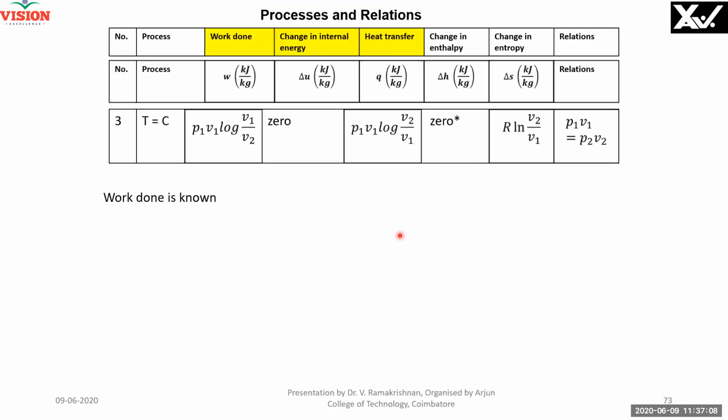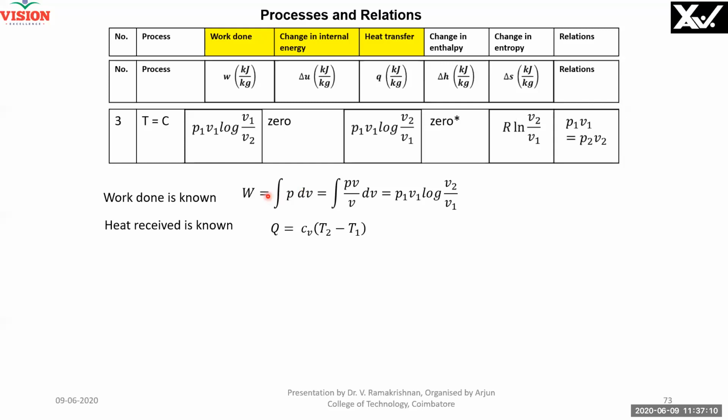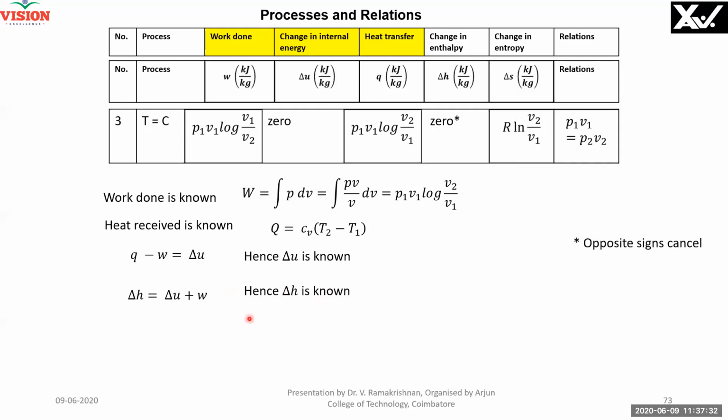For this process, work done is P dV. Please note, PV is equal to constant because T is constant. PV is equal to RT, so P1 V1 is equal to P2 V2. I substitute P by PV by V, and PV is constant. The integral of dV by V is log V2 by V1. Therefore, I know work done. I know heat energy, Cv into T2 minus T1. I know ΔU, first law. I know ΔH formula. Because of the opposite signs, it cancels.